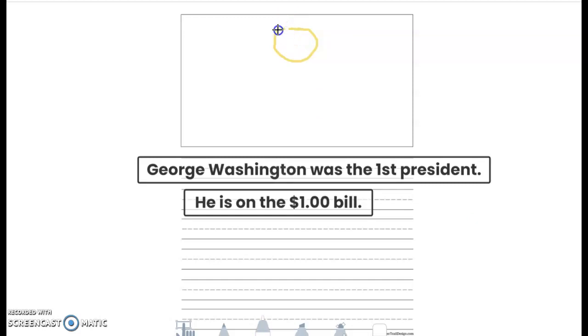All right, so he had powder in his hair, remember? Oh, no, that's not going to show up, so let's just stick with yellow. All right, so I'm going to have to do, he had some kind of curly hair here. It's kind of long. They wore wigs. He had wigs. All right, I don't know what color his eyes were. I'm just going to guess blue. All right, I'm going to give him a nose and his mouth. All right, I'm going to try my best. It is hard to write with a mouse.